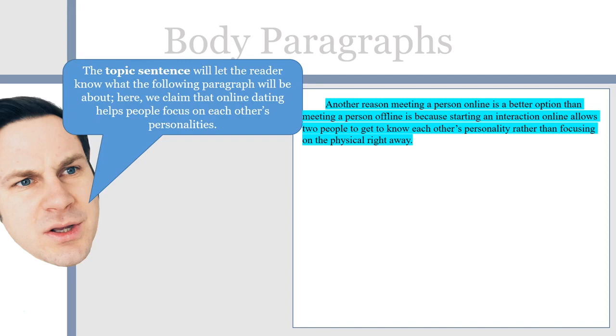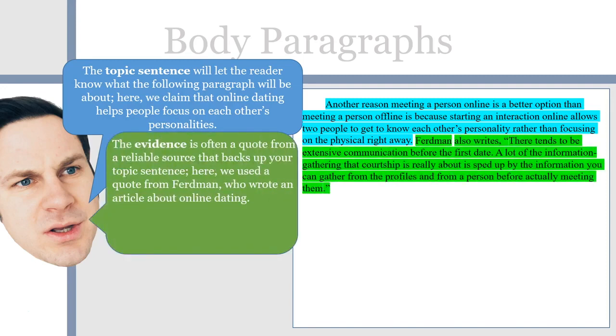Another reason meeting a person online is a better option than meeting a person offline is because starting an interaction online allows two people to get to know each other's personality rather than focusing on the physical right away. Next, we have the evidence. The evidence is sometimes a quote or a paraphrase from a reliable source, or it could also be a personal experience. Either way, it's going to back up your topic sentence.